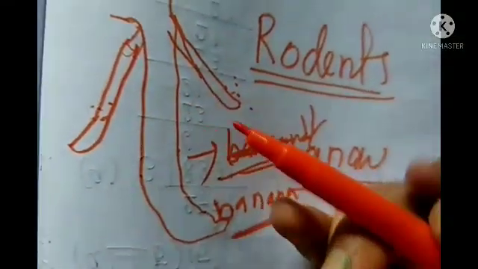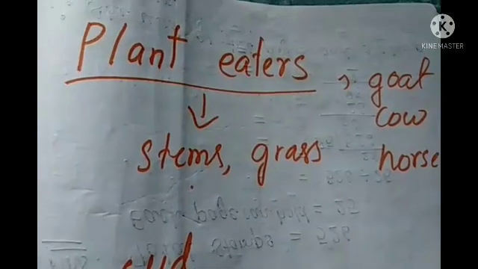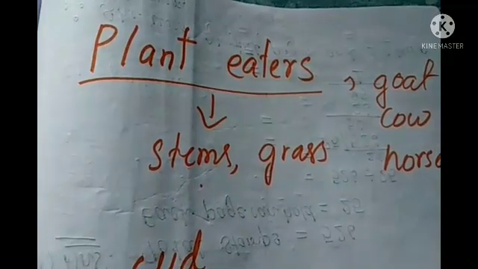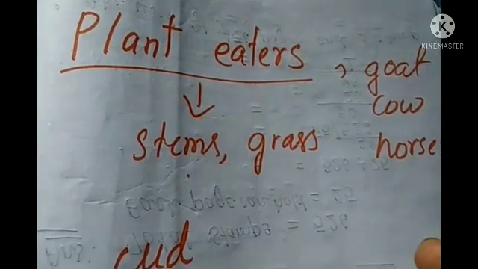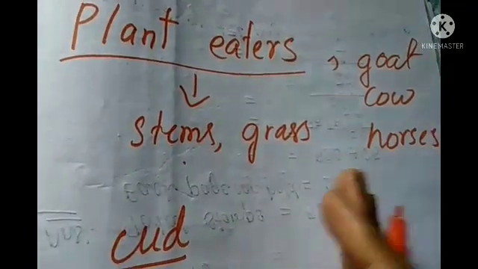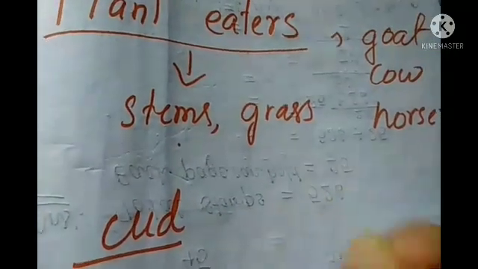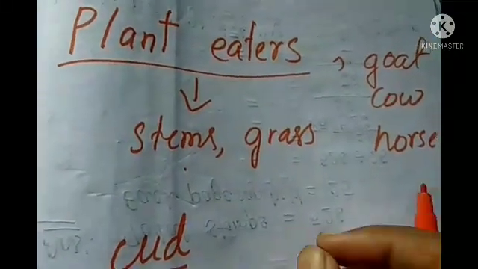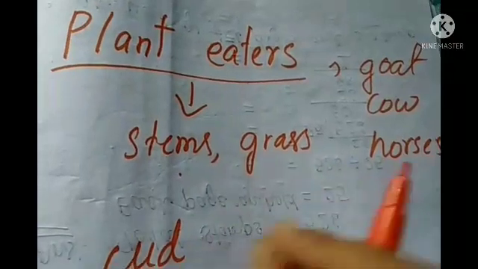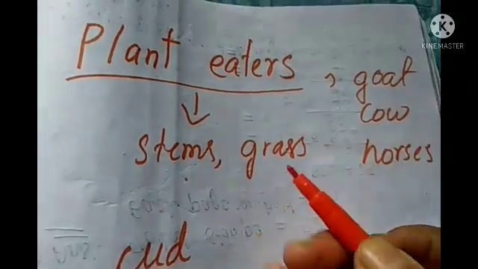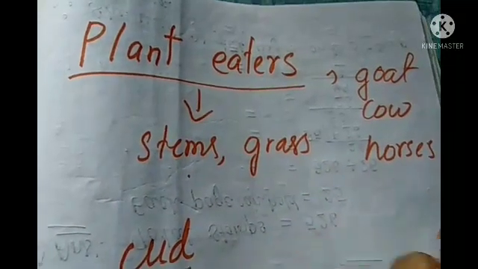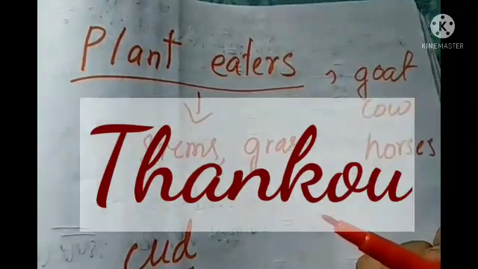So students, in this video we learned about so many animals and their teeth. In the next video I will tell you about birds and their beaks. Till then, read up to page number 69 line by line. You can also underline your book if you find something important, and you can share it with me. Okay, thank you.